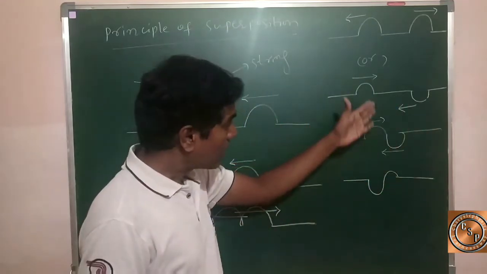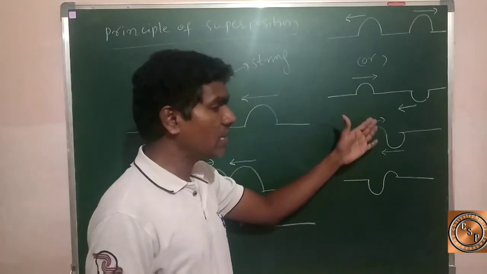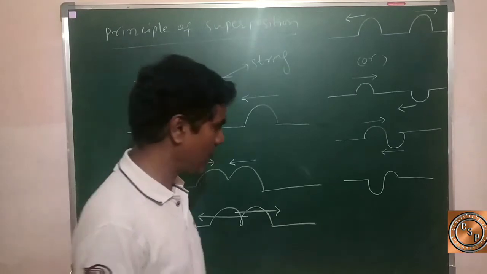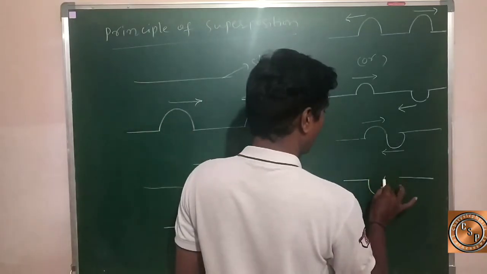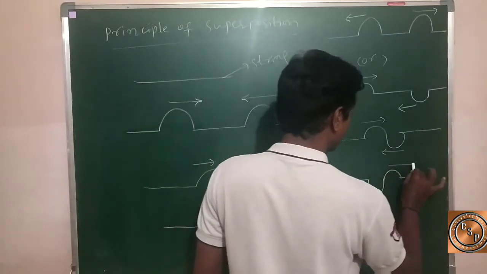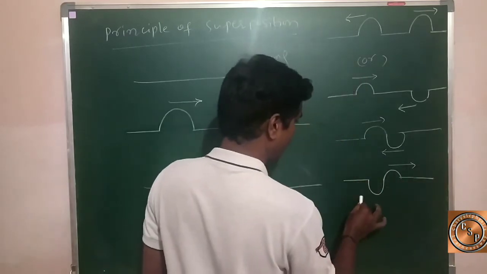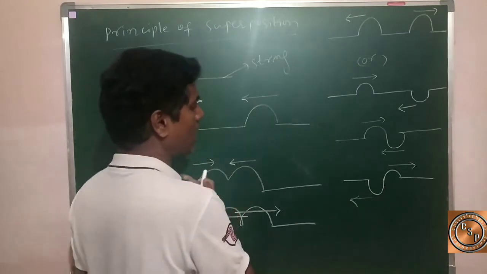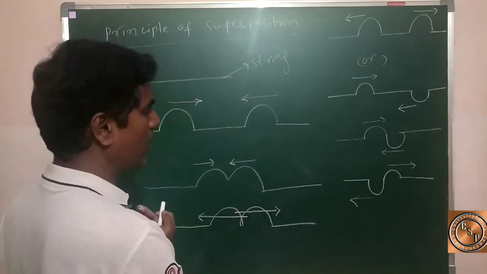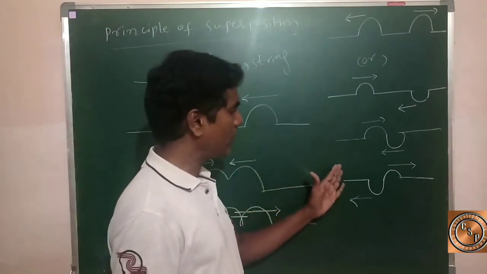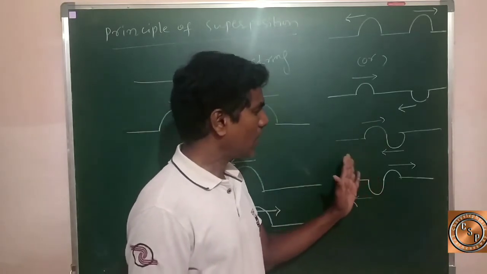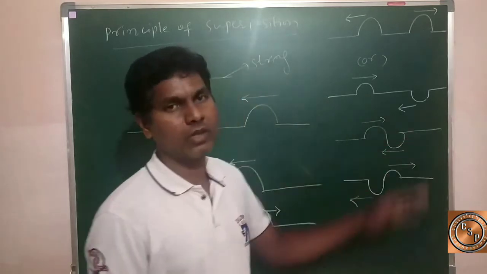After overlapping, here is how the two waves move along the string. The wave pulse is moving like this, and the direction is changed. It moves away from left to right, traveling along the string. This wave is also traveling along the string, away from left to right.